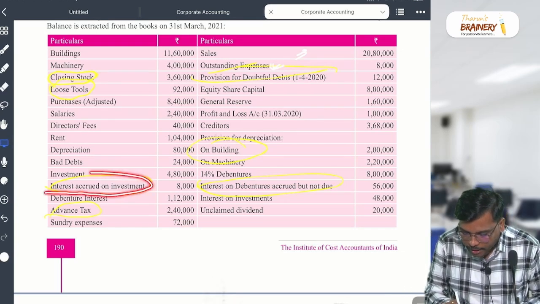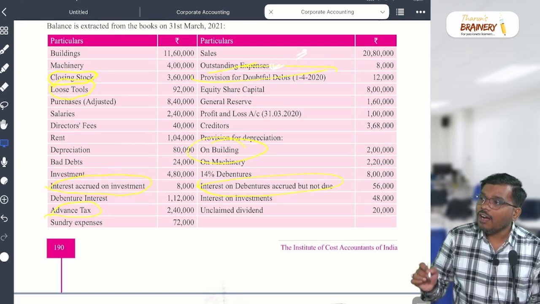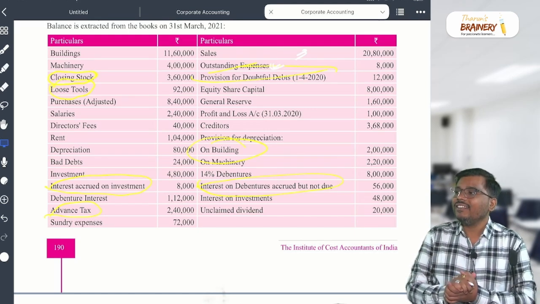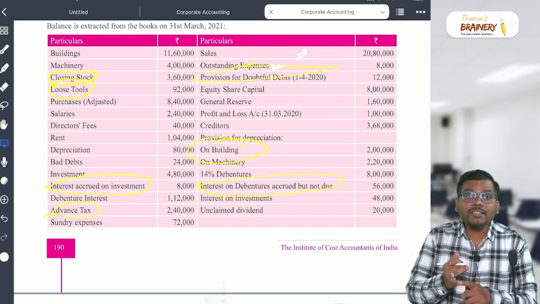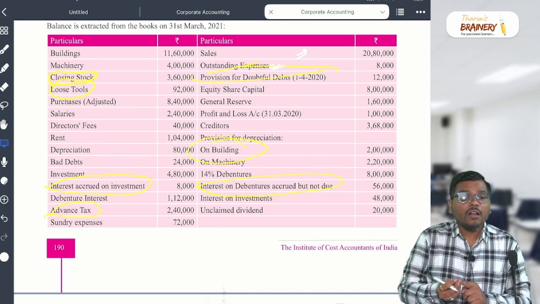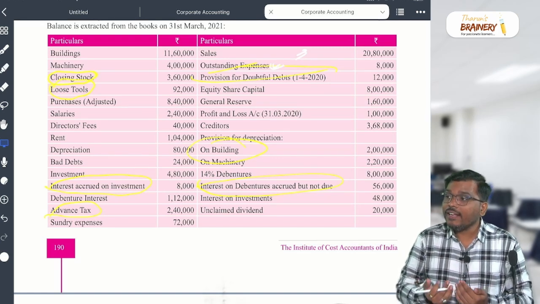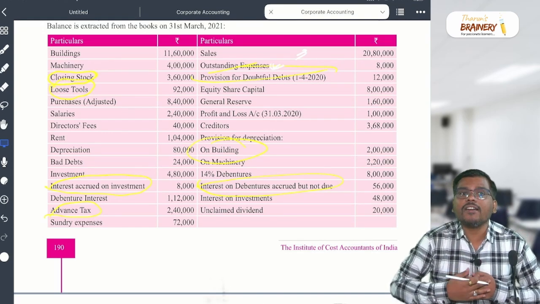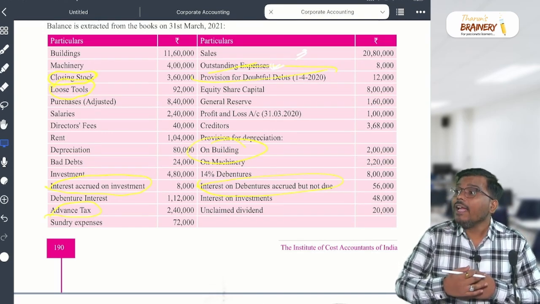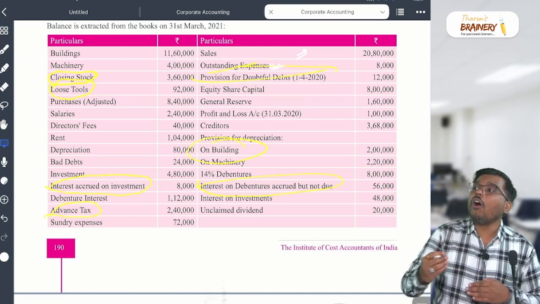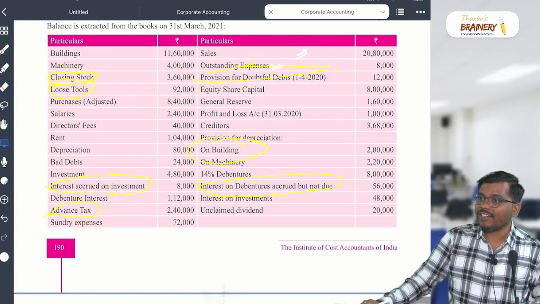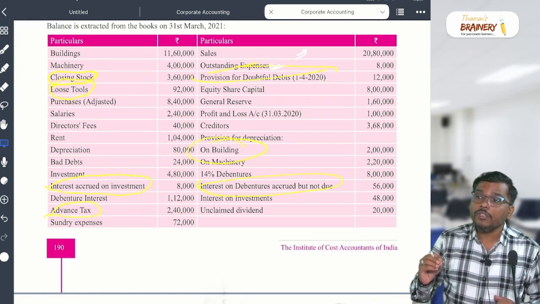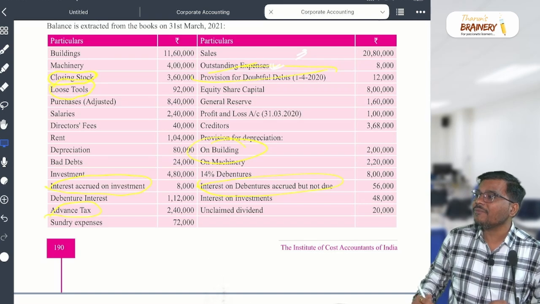Interest accrued on investment. By nature, what is that? Interest accrued on investment means what? We haven't received that interest. We are yet to receive it; we'll be receiving it in the future. So what is that for us? By nature, is it an income, expense, asset, or liability first? Asset. Correct? So income, sir? It is not income. It is income, but they already passed the journal entry.